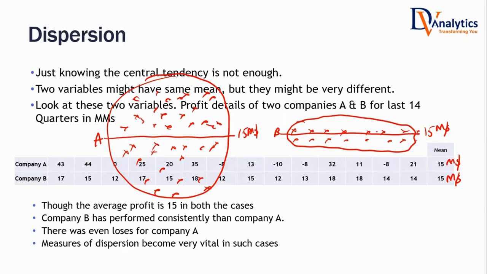Lower dispersion, isn't it? Low dispersion. It has to give us consistent results. Yeah. So consistently it is performing around $15 million. This is a company that is less risky. Now both of them have the same mean.